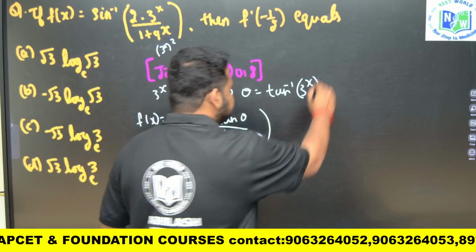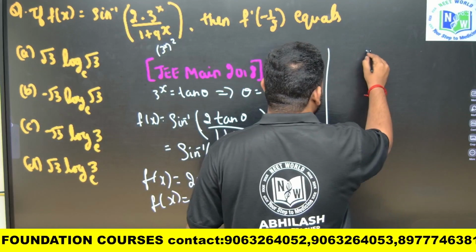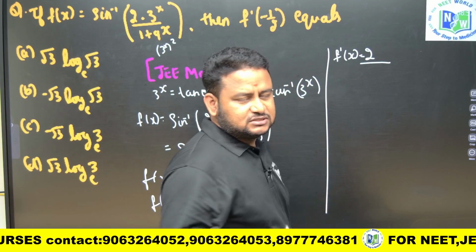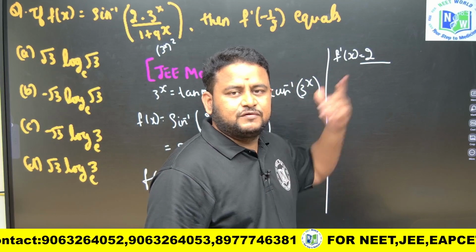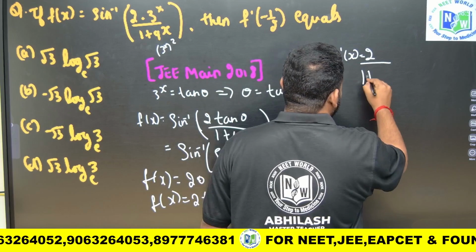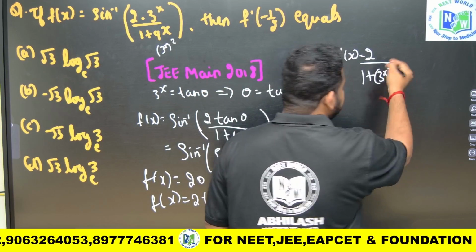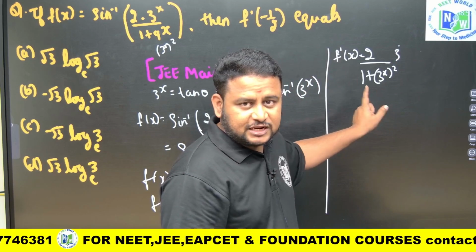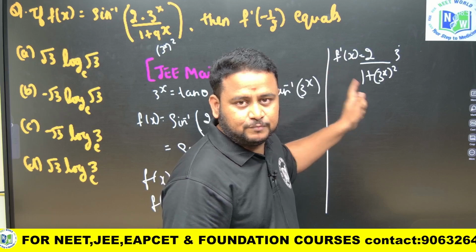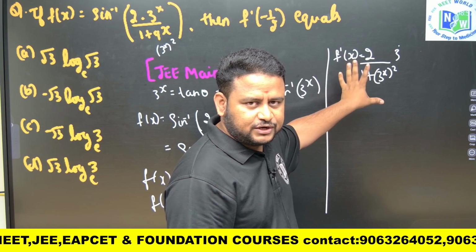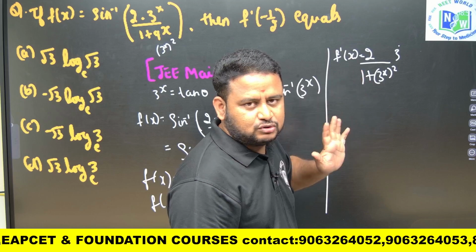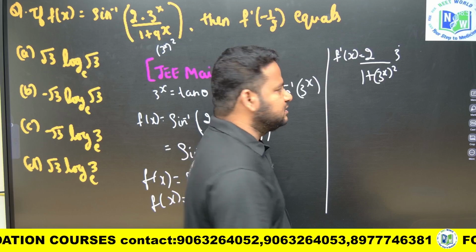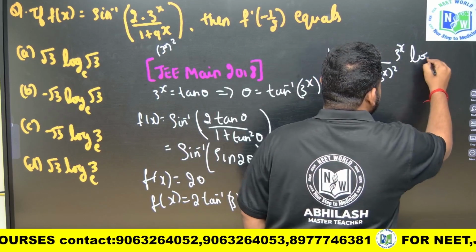Now we have to differentiate this. If I differentiate this, what will I get? f dash of x will be 2 by 1 plus x square. Tan inverse of x differential is 1 by 1 plus x square, but here it is tan inverse of 3 power x. This will become 1 by 1 plus 3 power x whole square. Don't forget the derivative of 3 power x. If it is x, differential is 1, but for 3 power x you should be careful, you should not just write 3 power x and leave it. We are using the chain rule here friends. So this will become 3 power x into log 3.